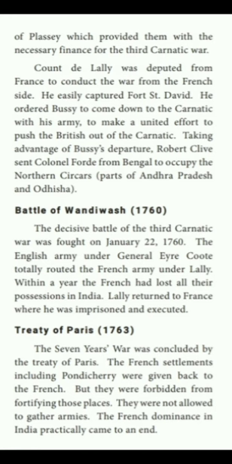Both the persons, Count Lally and Bussy, planned against the British. That was correctly utilized by the British to capture the Northern Circars. Next, to make united efforts to push the British out of the Carnatic.